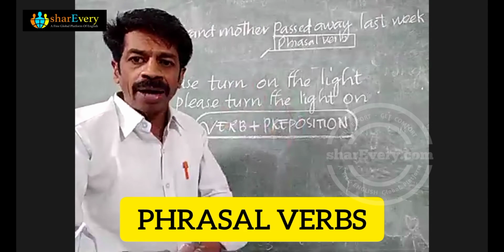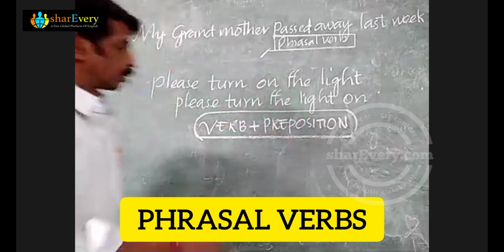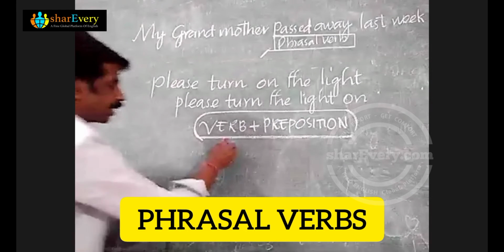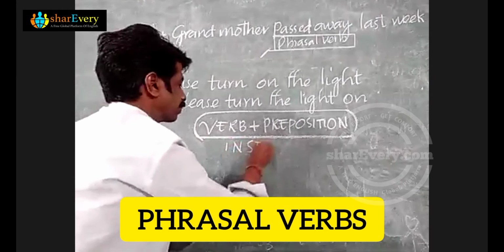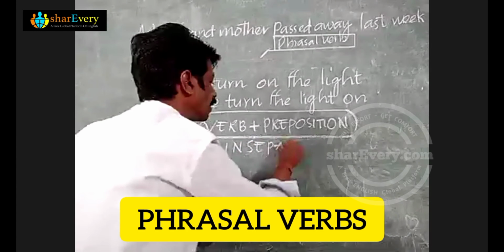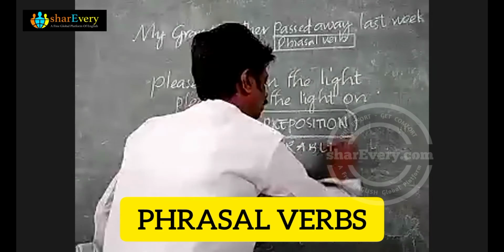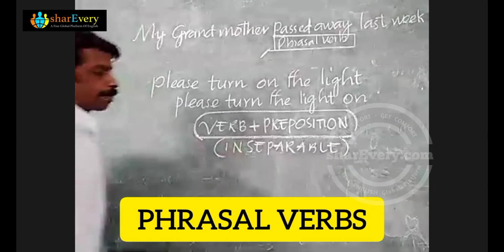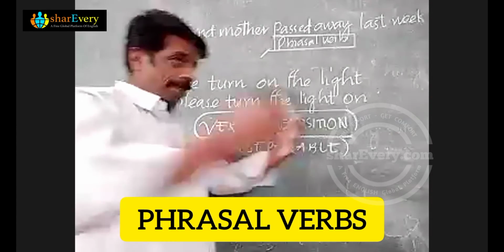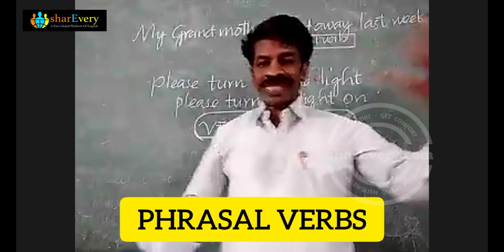Prepositional verbs are inseparable, meaning they cannot be separated.